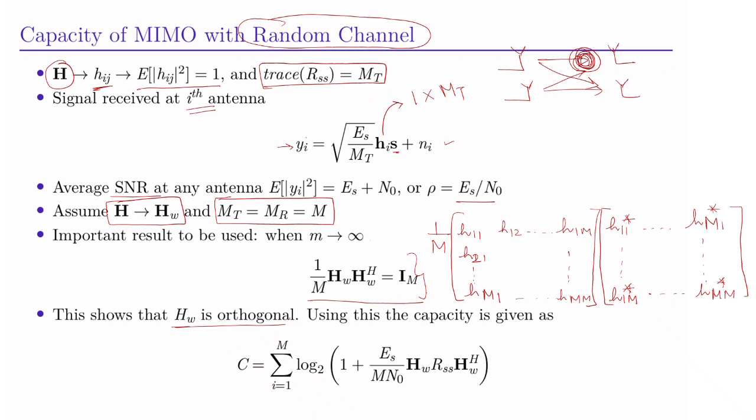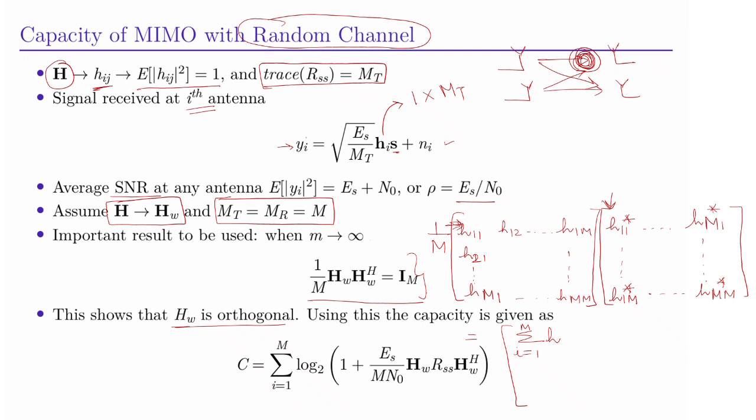When we multiply this, what do we get? We will get a matrix like this. You basically multiply the first row with the first column, and you get this element.